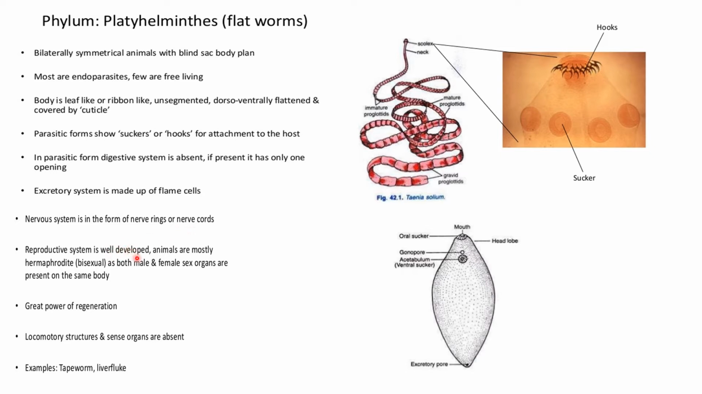Then the reproductive system is well developed. Animals are mostly hermaphrodites, that is bisexual, as both male and female sex organs are present in one body. Great power of regeneration. Locomotory structures and sense organs are absent. Now, what is the meaning of great power of regeneration? It means if their part is cut, they have the power to regenerate that part very fast. Locomotory and sense organs are absent. That means they cannot move. Examples are tapeworms and liver flukes. This is the tapeworm and this is the liver fluke.